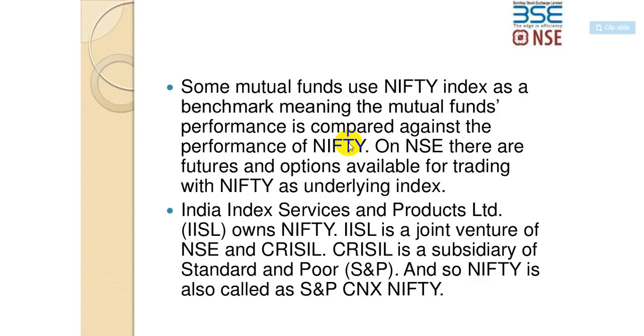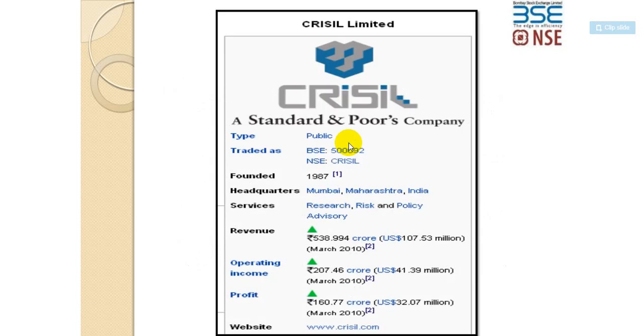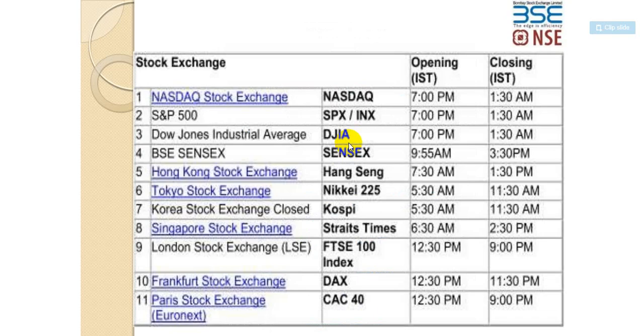That's an index, again, like how it's a stock. It's again a market capital. And so Nifty is called the S&P CNX Nifty. So this is how it looks. If you check this out, revenue and operating profit, everything is written for CRISIL, a Standard and Poor's company. That's CRISIL. If you check out the credit rating agency, what they do is they rate the companies based on their performance, their repayment capacity, and their performance in the stock market.